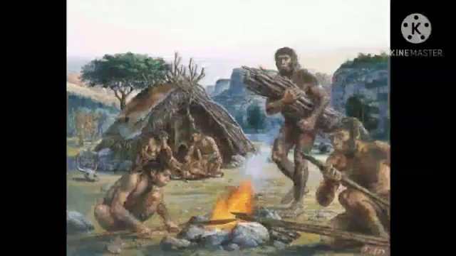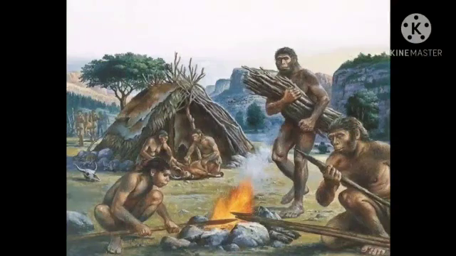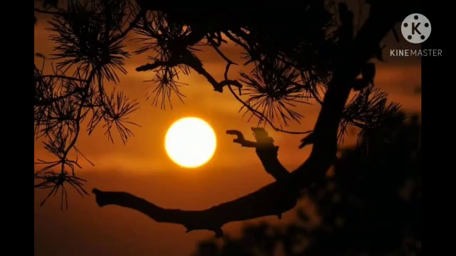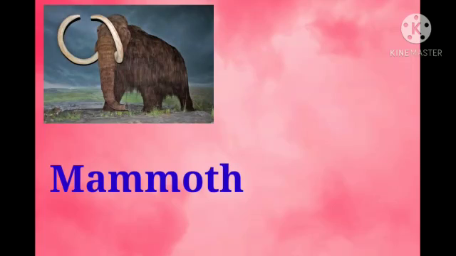7.2 Seasonal Camp. As we know, people took shelter to protect themselves from cold weather, and they also learned to erect shelters inside the cave. During the Middle Stone Age, the climate in Europe was getting warmer. Everywhere the environment was changing, and due to the environment change, animals like the mammoth were on the way to extinction, so they were about to die. So you cannot see mammoths on the earth.